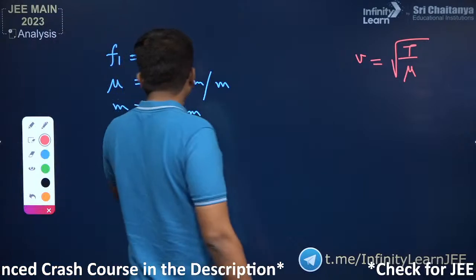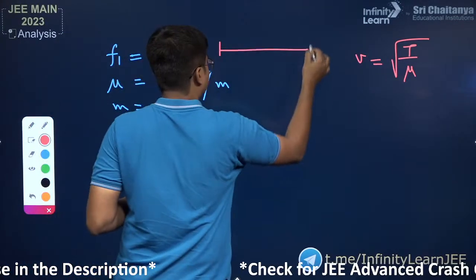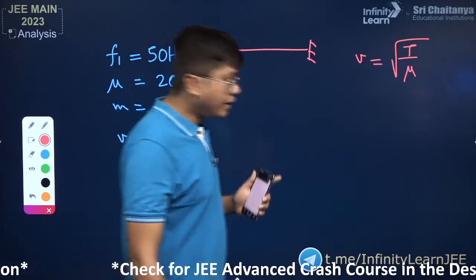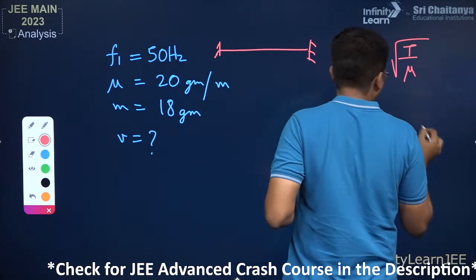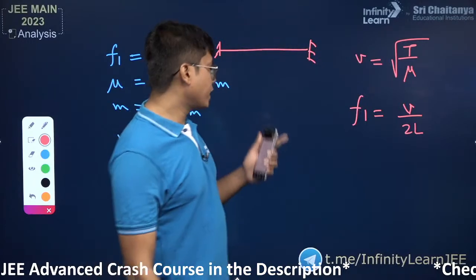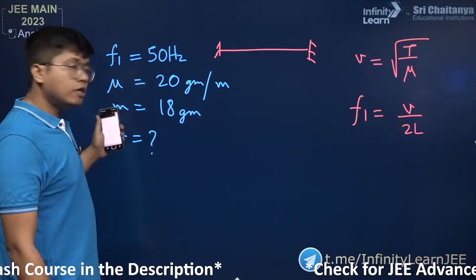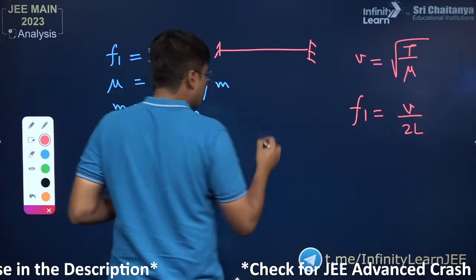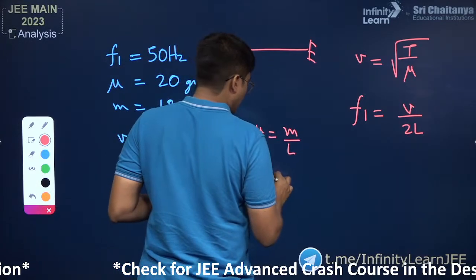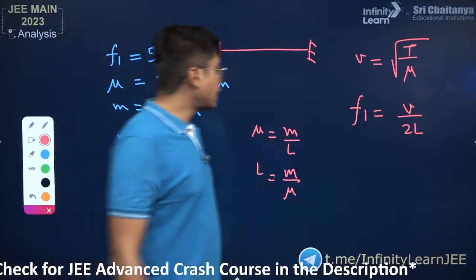The only other method is, we know that it's a stretched string that is bound at both ends, which means the formula for the fundamental frequency F1 is equal to V divided by 2L. Again you would say that the length is not given, but the mass per unit length and the total mass are given. We know mu is equal to the total mass divided by the total length, so the total length is just mass divided by the mass per unit length. You can replace that in there.